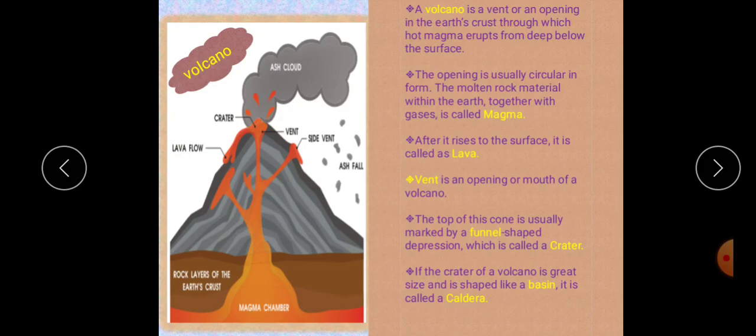The top of the cone is usually marked by a funnel-shaped depression. This one looks like a funnel shape. The depression at the top of the cone is called the crater. If the crater grows to a great size, shaped like a basin, that is called a caldera. Calderas are caused by violent explosions which blow away entire tops of great cones.